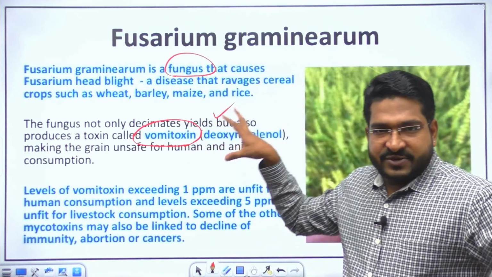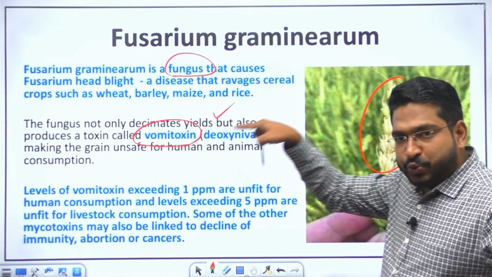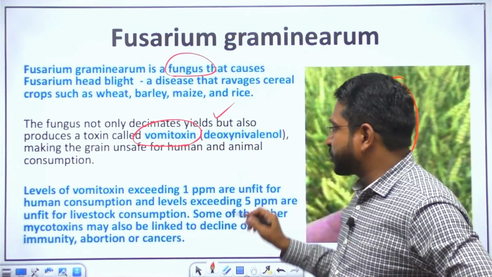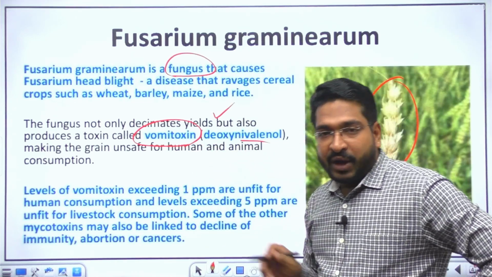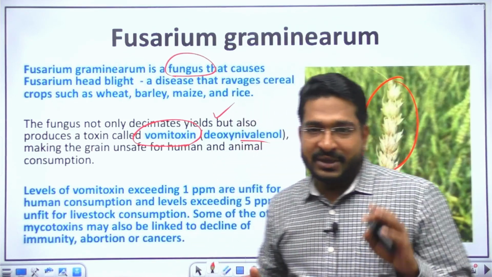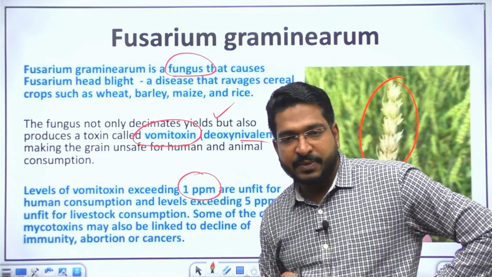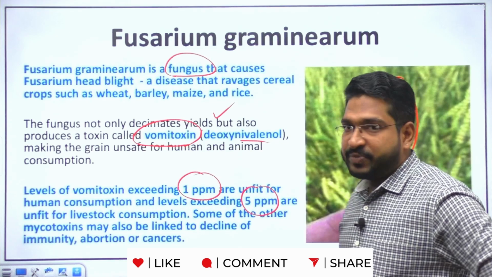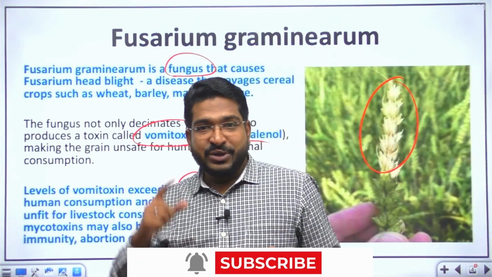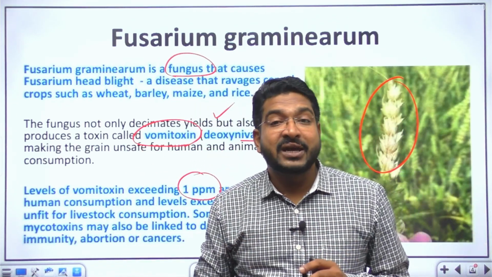So first of all, the yield would be lowered because it gives wheat blight like this. And if we consume these cereals or these grains, then it leads to creation of vomitoxin, which is called deoxynivalenol, and this can lead to problems in humans as well as animals. For human consumption, the presence of this toxin should be less than 1 ppm, one part per million, and for animal consumption it should be less than 5 ppm. And wherever you find Fusarium graminearum infestation, the presence of these chemicals is higher, which is very dangerous.